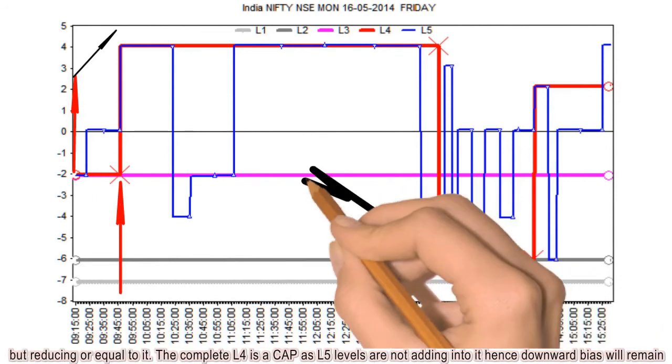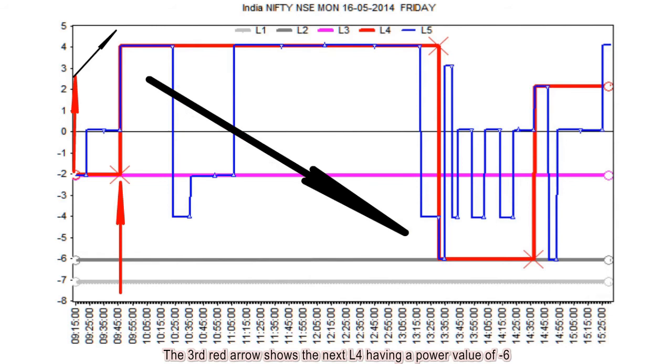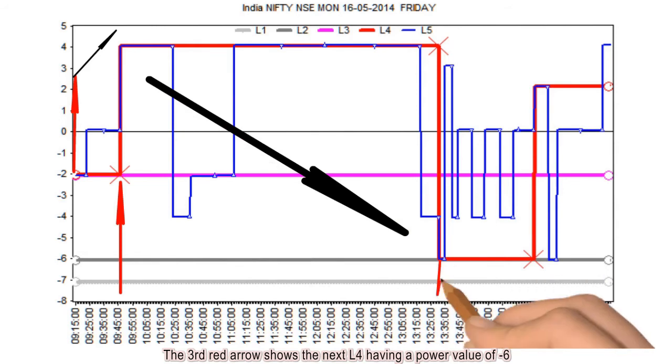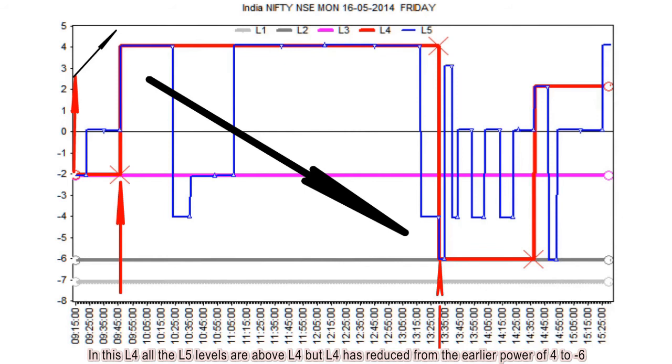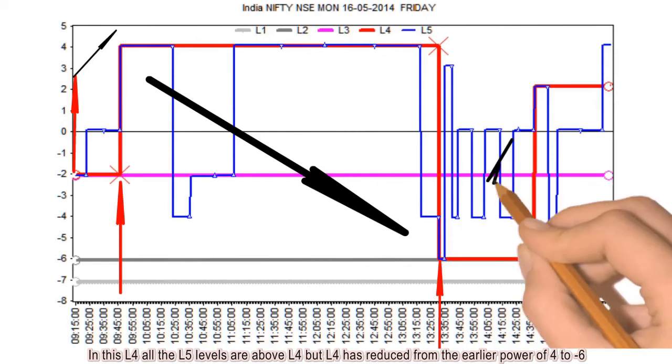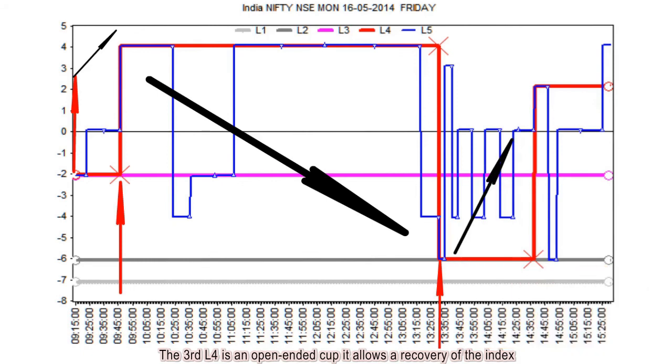The complete L4 is a cap as L5 levels are not adding into it, hence downward bias will remain. The third red arrow shows the next L4 having a power value of -6. In this L4 all the L5 levels are above L4 but L4 has reduced from the earlier power of 4 to -6. The third L4 is an open-ended cup, it allows a recovery of the index.